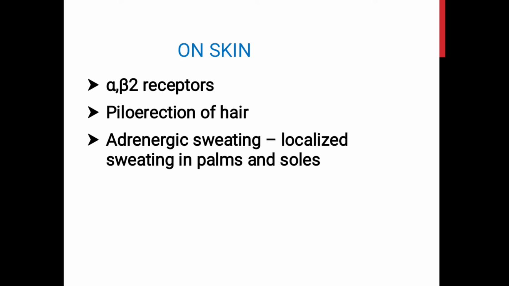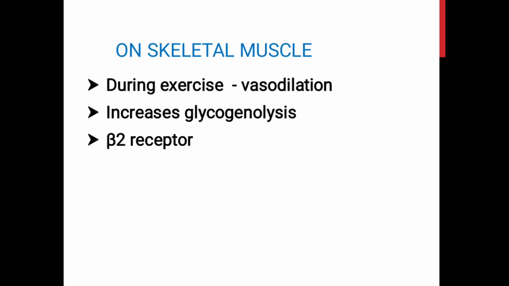There is a different entity called cholinergic sweating. This is the generalized sweating produced in different parts of the body through the neurotransmitter acetylcholine. But what we get here because of the action of catecholamines is the adrenergic sweating, and this is localized to the palms and soles.